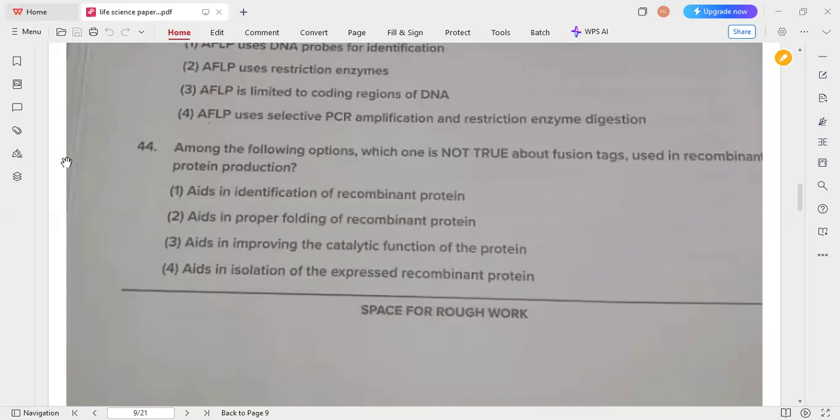So yeah, next one. Among the following options, which one is not true about fusion tags, which is used in recombinant protein production? Okay, so here the aids in improving the catalytic function of the protein is the correct answer. It is which is not true, because this one we used for the identification of recombinant protein and the proper folding of protein as well as the expression and isolation of protein, but not for the catalytic function of the protein. So option 3 is the correct answer for this 44 question.